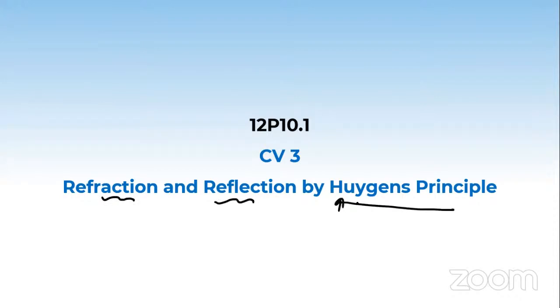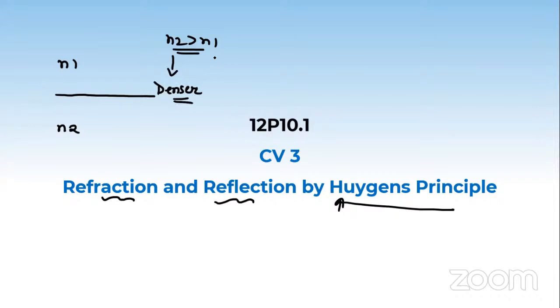So many times I've told you, it's Huygens principle. Let us first discuss what is refraction. Suppose you have a boundary which is separating two mediums, one having refractive index n1 and the other having refractive index n2. Suppose n2 is greater than n1. It means the medium corresponding to n2 is a denser medium, and the medium corresponding to n1 is a rarer medium.